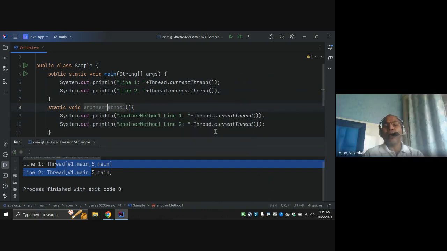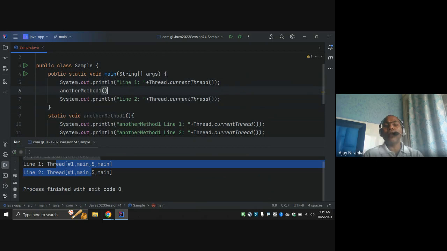If I call it here, and start and let it complete, notice first this line prints. After that, control goes here, this line prints and this line prints, right?